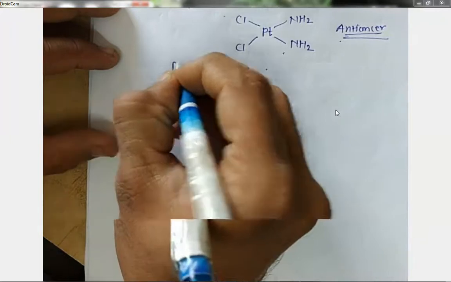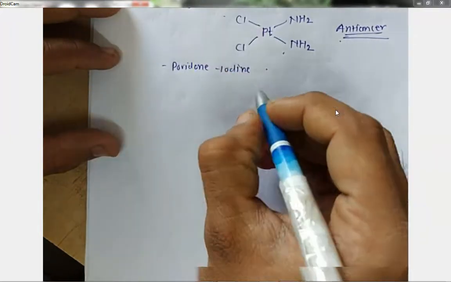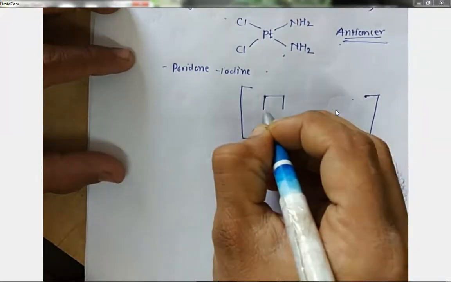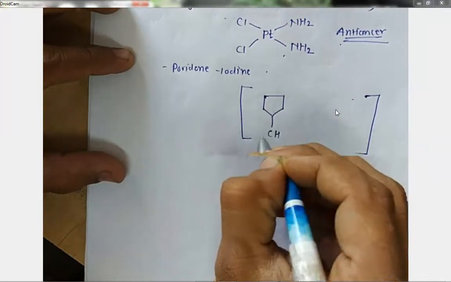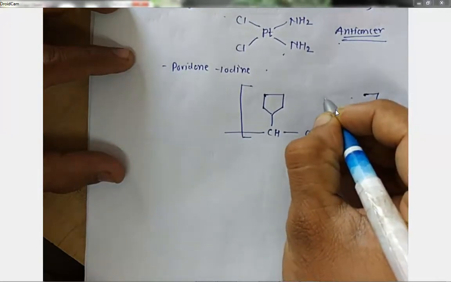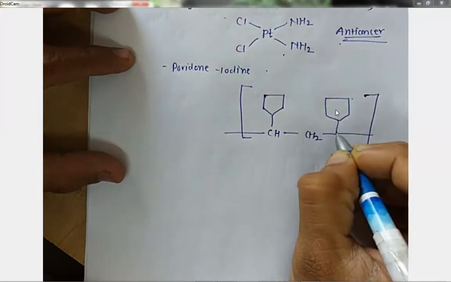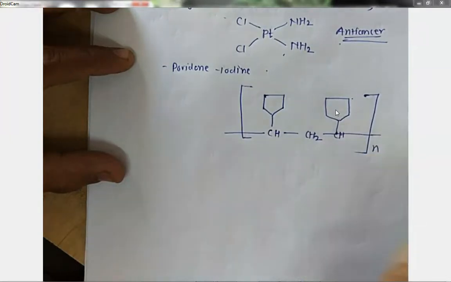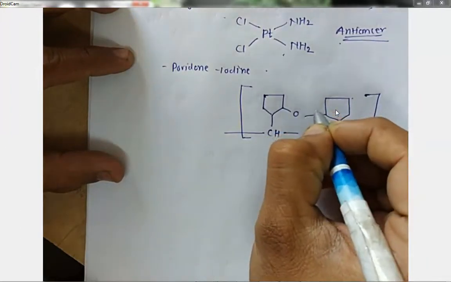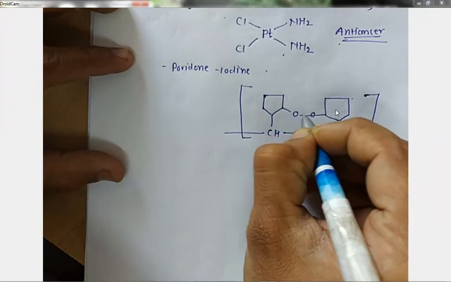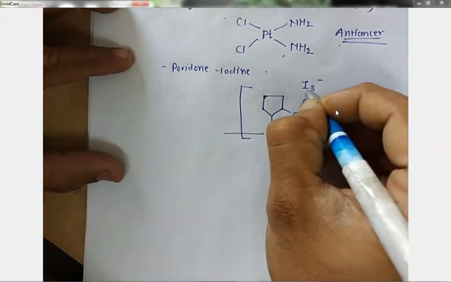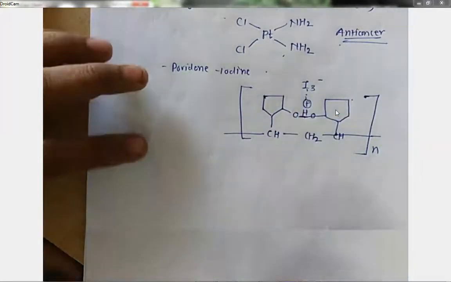So the second example under the drug category is povidone iodine ointment, and if I am talking about the povidone iodine ointment, the structure is very simple. So if you say this structure, go with this one over here, CH2. Again, the same structure you have to build over here. By this side you have CH, by this side this one. This is N, this point O and this point O, and in between there is H. This H bears a positive charge and I3 bears a negative charge, and there is a complexation between this. So acceptor donor complexation is over here.